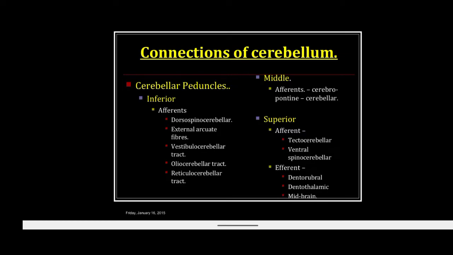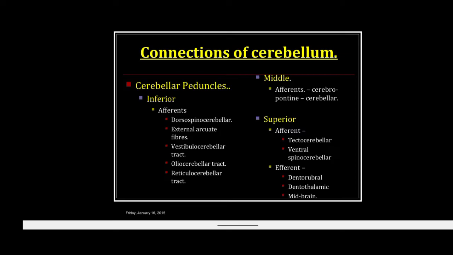Now come to the connections of the cerebellum. There are two types of connections: afferent connections and efferent connections. Afferent connections means the input, and efferent means the outputs that go out of the cerebellum. So connections of the cerebellum: here are the terms from the peduncle. What is a peduncle? The cerebellum is connected to the brainstem by 3 pairs of cerebellar peduncles.